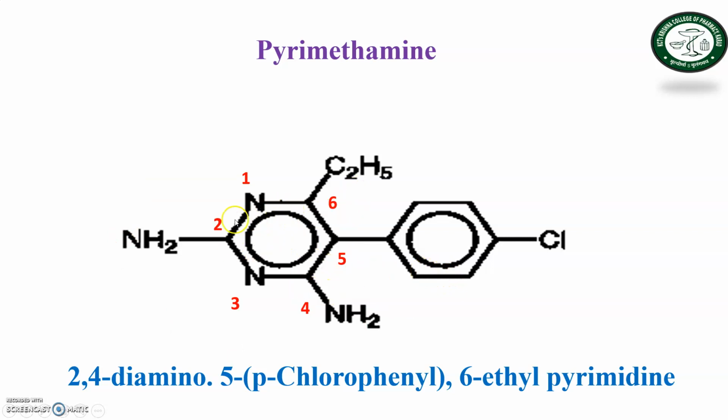We see in the structure details that at positions number 2 and 4 a diamino group is present. At position number 6, there is a C2H5, meaning an ethyl group. Then at position 5 there is a phenyl ring with a chlorine at the para position. Combining all these, the nucleus present is pyrimidine. So the chemical name is 2,4-diamino-5-(para-chlorophenyl)-6-ethyl pyrimidine.